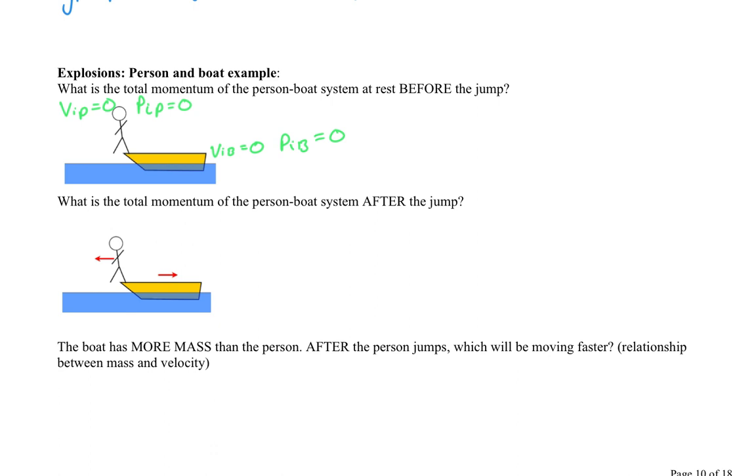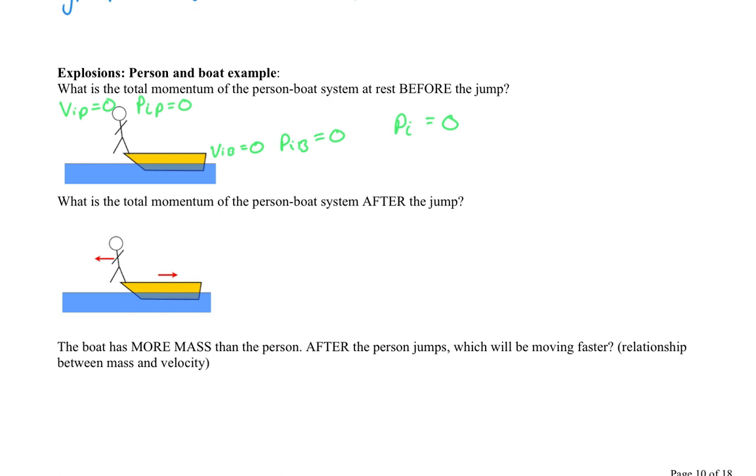That means that the initial momentum of the total system has to equal 0 because the momentum of each of the parts is 0, right? If I take this plus this, I still come up with 0. So the initial momentum of the system is 0. And that's why starting with explosions is pretty easy, because you're usually starting with an initial momentum of 0.